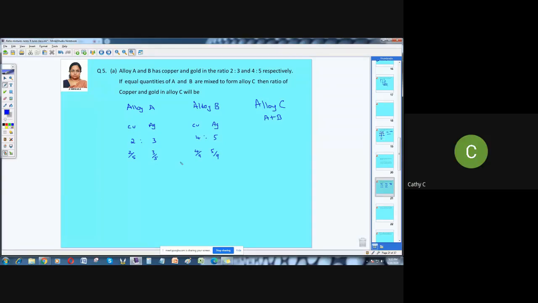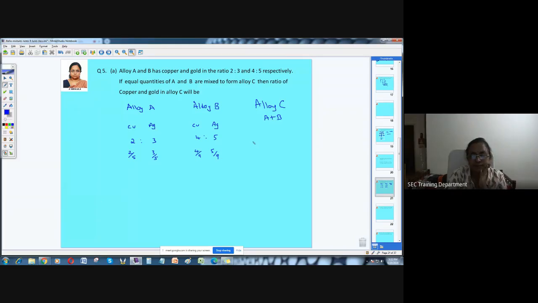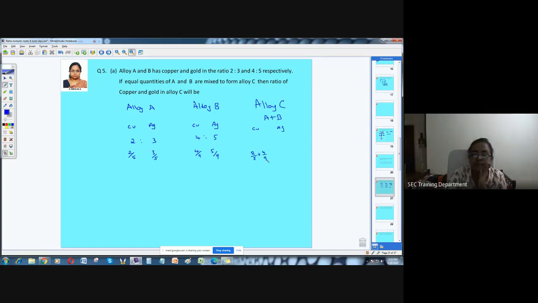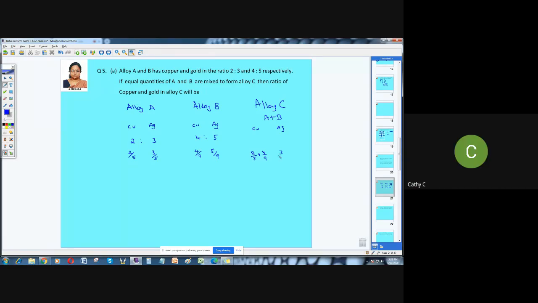C is equal to A plus B. That is 2 by 5 plus 4 by 9, then 3 by 5 plus 5 by 9.